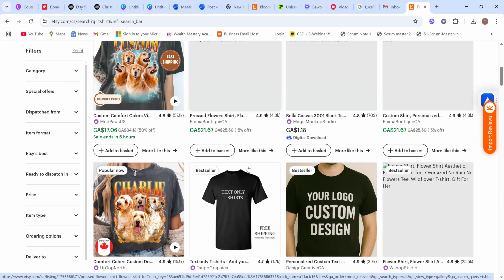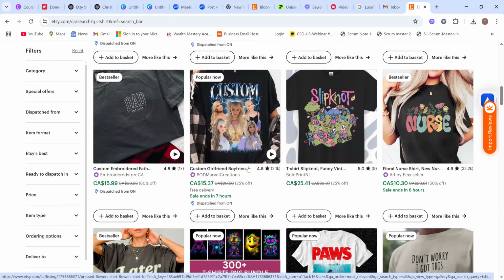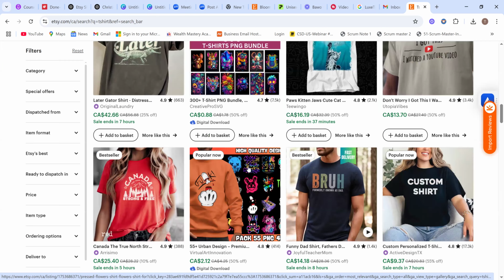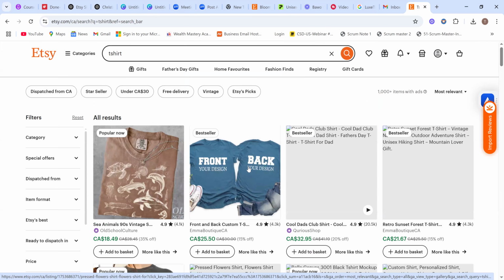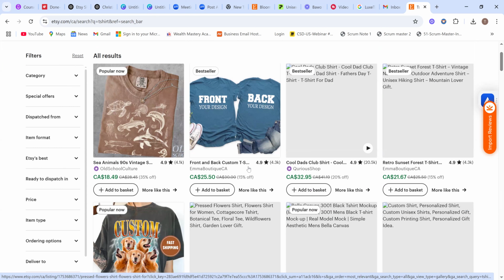So once you are done, you list your products, everything ready to ship, right? So once your customer comes on Etsy, they place their order, add to basket, after which Printify is going to fulfill that order, then ship it to your customer. You are not going to touch anything. So that is it for today.